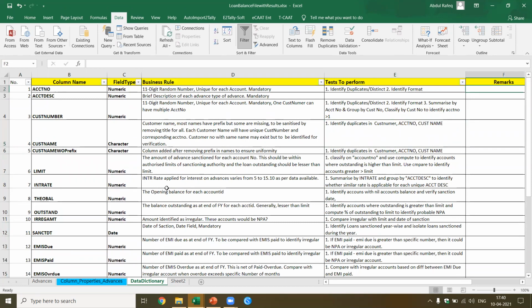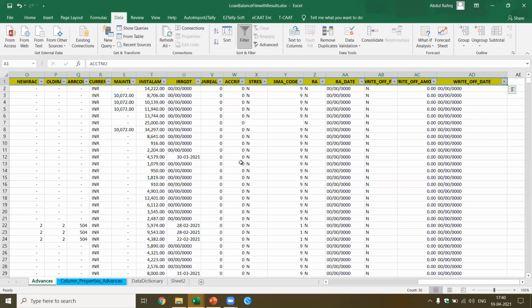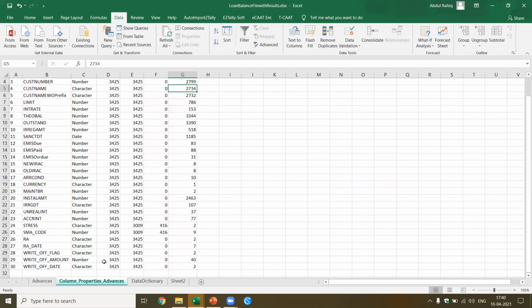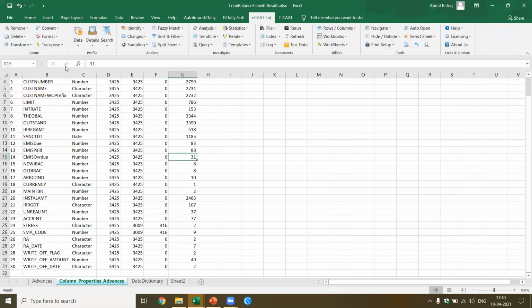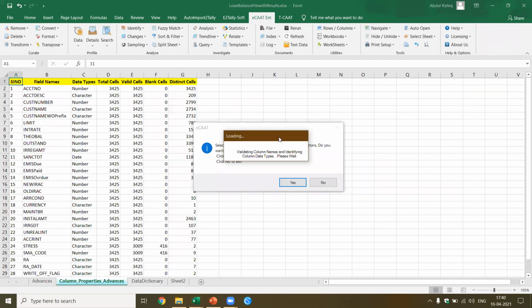It's most important to prepare the data dictionary because it will help you to perform analysis in a better way, because you know what the type of data is. Now let's get started. I was talking about column properties. You already went through the column properties. See, I've prepared the column properties. Now I want to show you how you can perform the column statistics. I come to ECAT Enterprise. Now where is it available? Details, column statistics. So you just have to select and click.